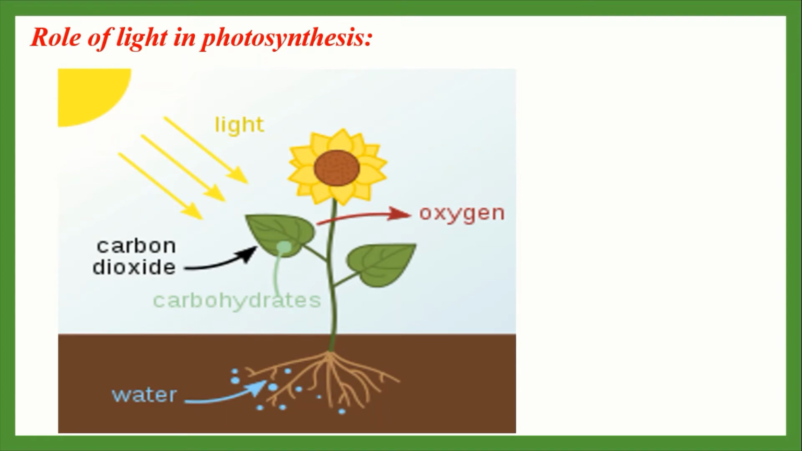Photosynthesis usually is carried out well with light of wavelength between 400 nanometer to 480 nanometer and 680 nanometer.